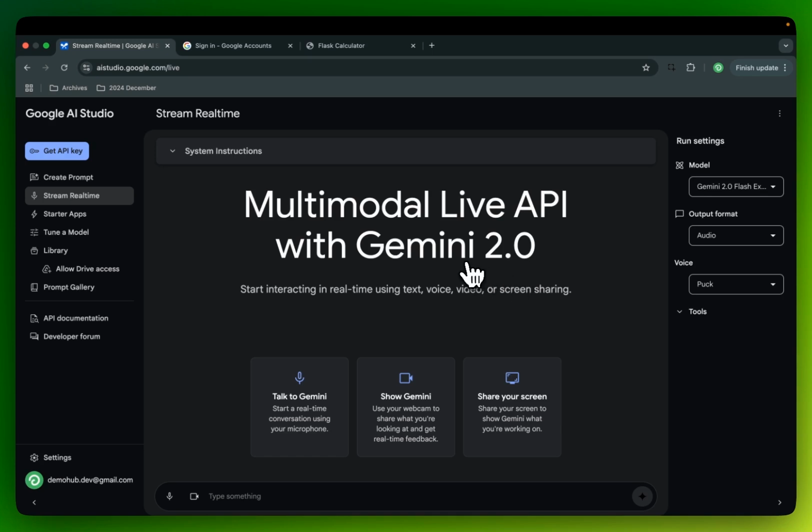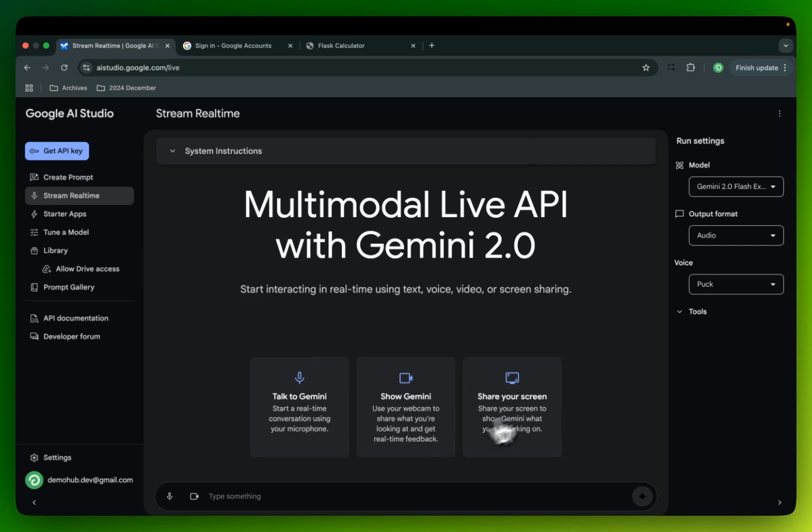Now, there are a couple of things that are unique about this. One is you can talk to Gemini, show Gemini things using your camera, and also share your screen and let Gemini see your screen. It is really fascinating. I think we're getting into some really cool, fascinating territory here with interfaces that are gonna be novel to build.